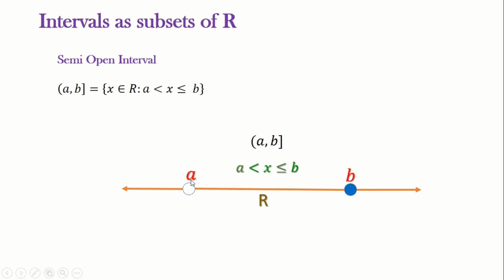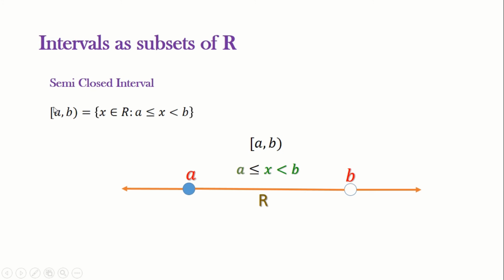See, just before, we saw what an open interval and a closed interval are. In the open interval, we have an open bracket on both sides of the interval, so we leave out both A and B. And in the closed interval, we have a closed bracket on both sides of the interval, so we take both A and B. Here, the first bracket is open and the second one is closed, so we exclude A and include B.